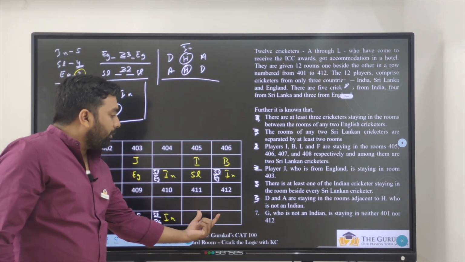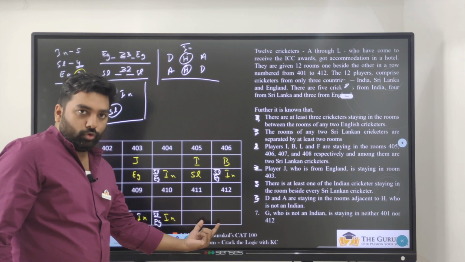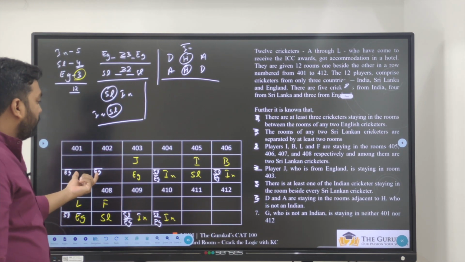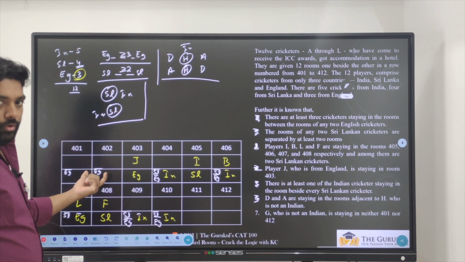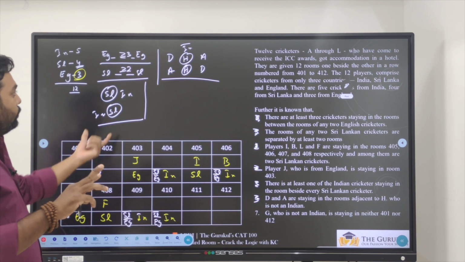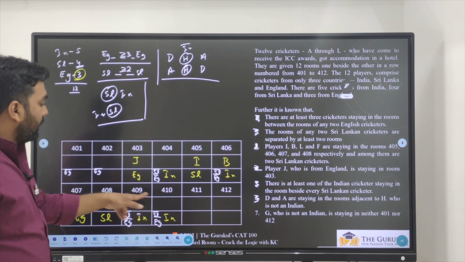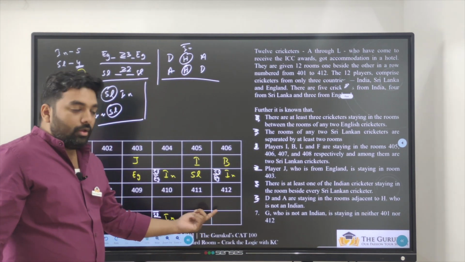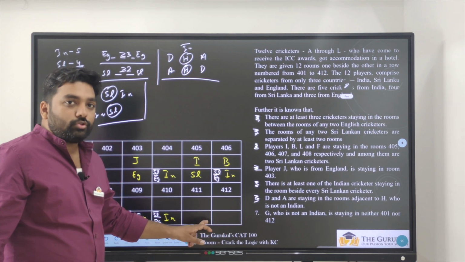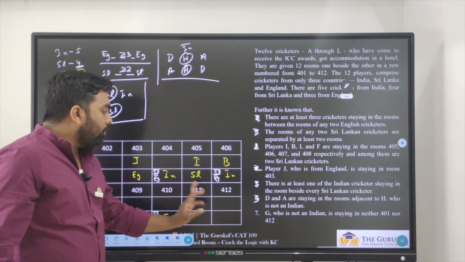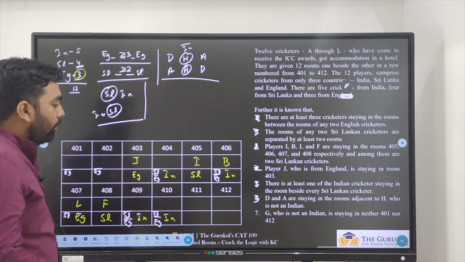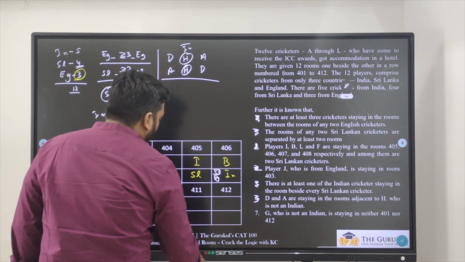Can both Sri Lanka come in 411 and 412? No. Can both Sri Lanka come in 401 and 402? No. Because if I want 2 Sri Lanka to come, there should be 4 people. So this 2 cannot be Sri Lanka and this 2 cannot be Sri Lanka, which means 1 among these 2 should be Sri Lanka and 1 among these 2 should be England. Now who will be Sri Lanka and who will be England?